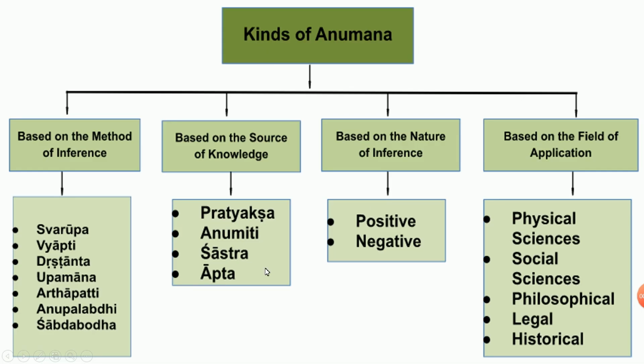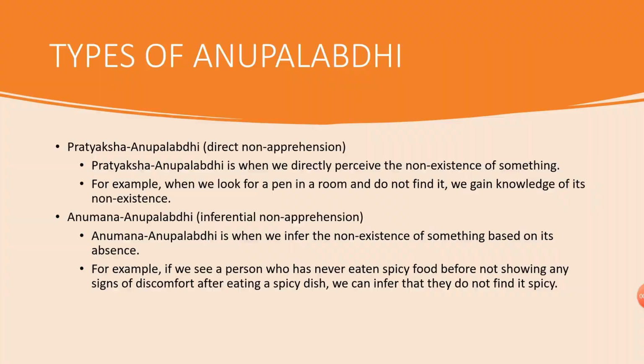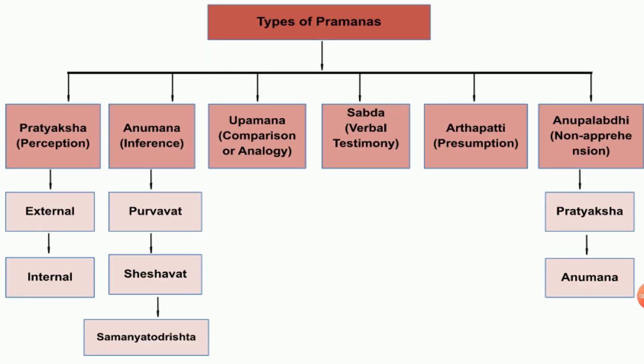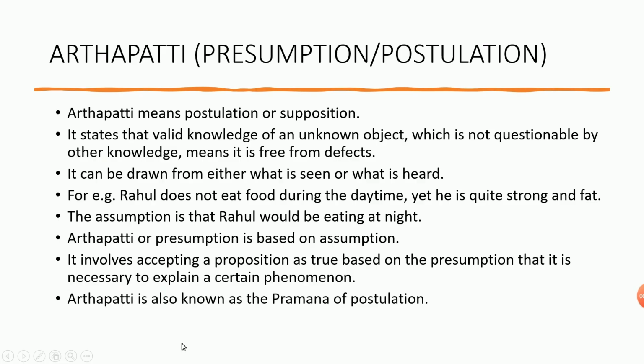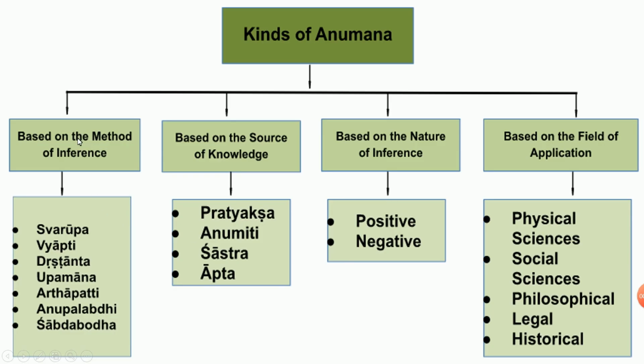Now, kinds of Anumana. There are so many things given here. I don't want to go into them again, because in yesterday's class I gave certain types, and here they have Purvavat, Sheshavat, Samanya Drishta, classifying based on certain things in different ways. I don't want to confuse you with all that. Just go through them, and most of the words would be repeating.